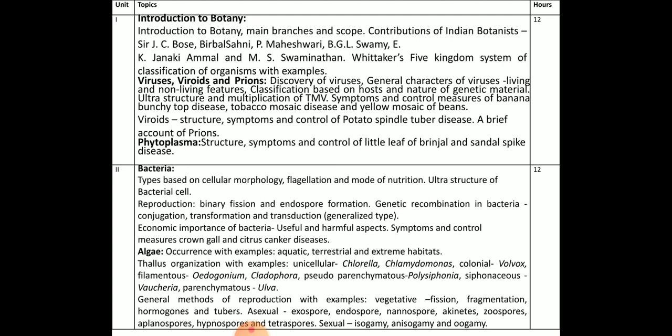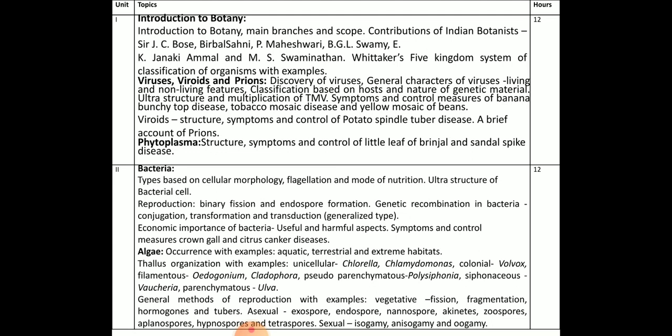Apart from that, you will also study the contributions of Indian botanists like J.C. Bose, P. Maheshwari, B.G.L. Swamy, Birbal Sahni, Janaki Ammal, M.S. Swaminathan, and their contributions to Indian botany. You will also study Whittaker's 5 kingdom system of classification with some examples.